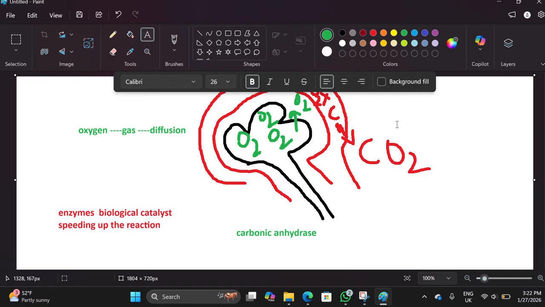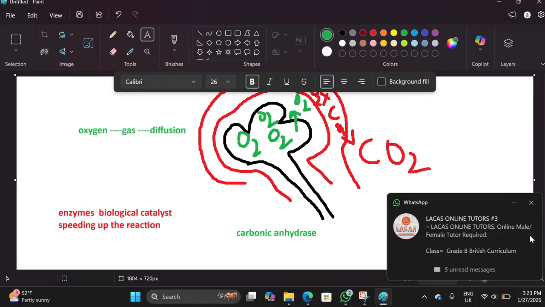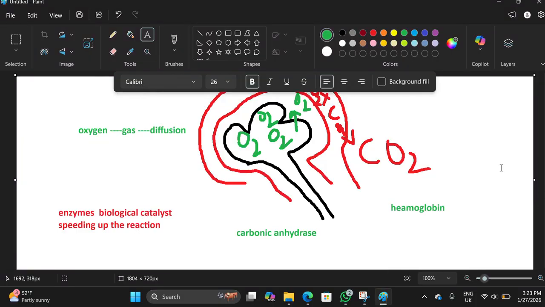This oxygen is delivered by a special protein, which is hemoglobin, present in our red blood cells. Hemoglobin delivers oxygen to the rest of the cells in our body.